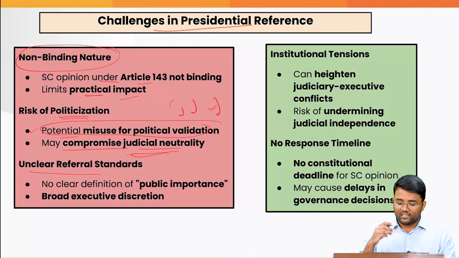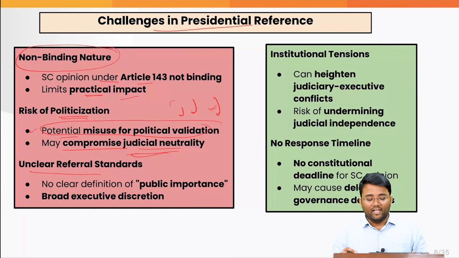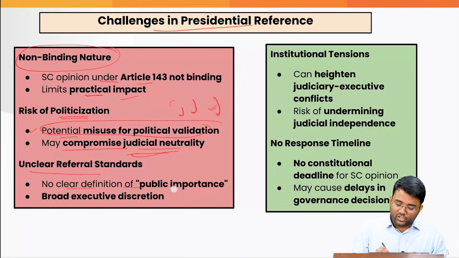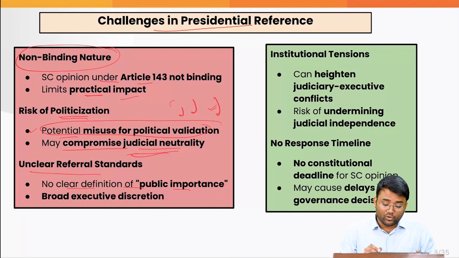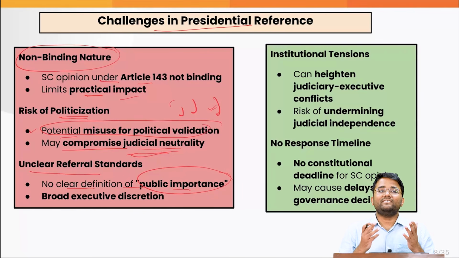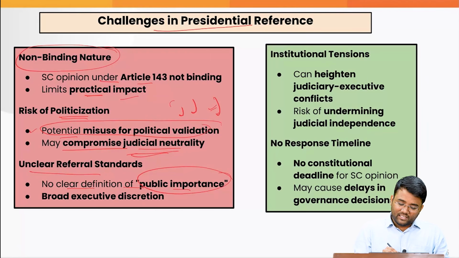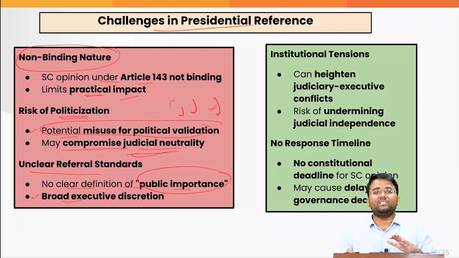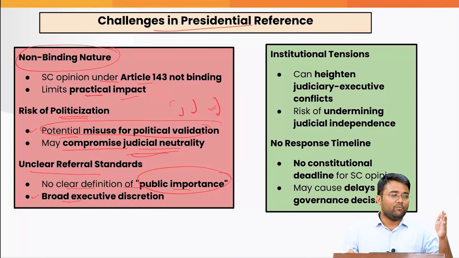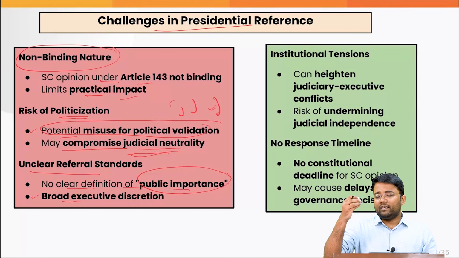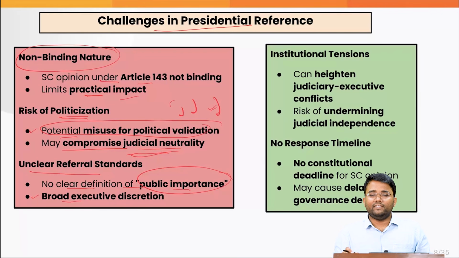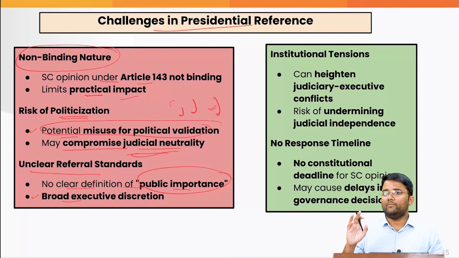Also, there are unclear referral standards, that is, no clear definition of public importance. Any matter of law or fact of public importance, what constitutes public importance, what exactly is the public importance, that is not defined at all. And it means that it is complete executive discretion, in what case they can refer to the Supreme Court, or under what circumstances the advisory jurisdiction can be sought from the Supreme Court.